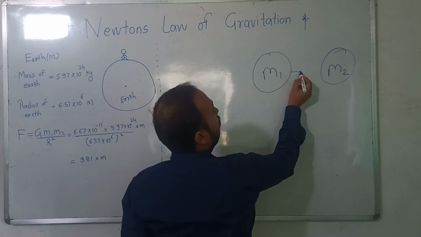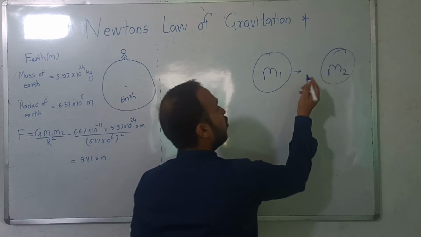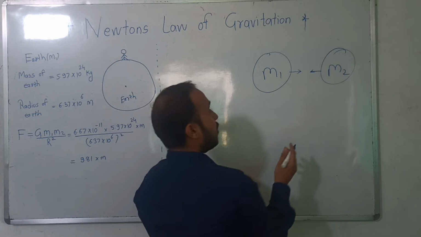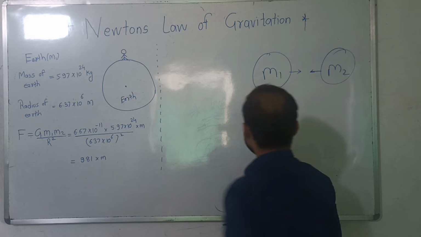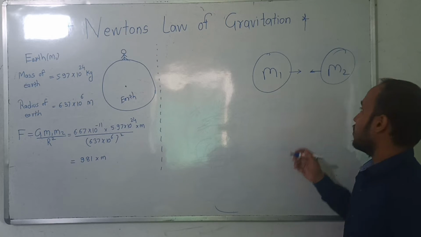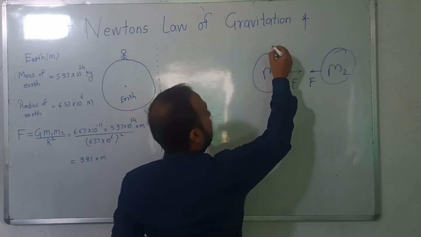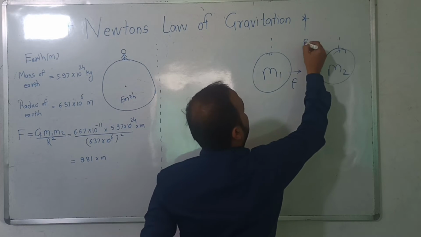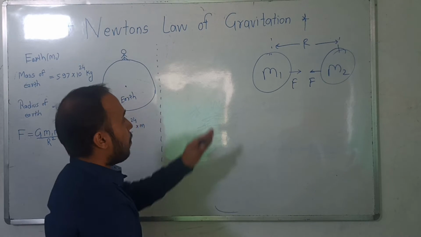There is some force of attraction between mass 1 and mass 2. Means m1 is attracting m2 with some force. Similarly, m2 is also attracting m1 with the same force. So this is the force of attraction. And let's take the distance between these two masses as r.